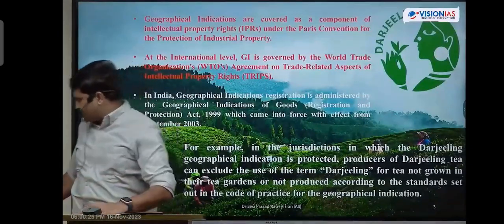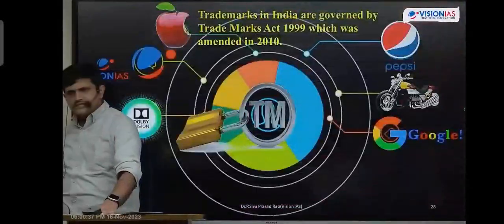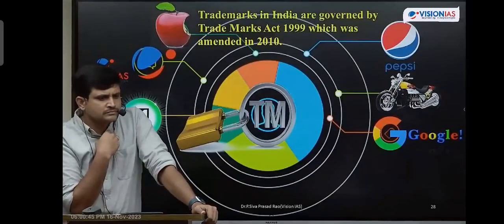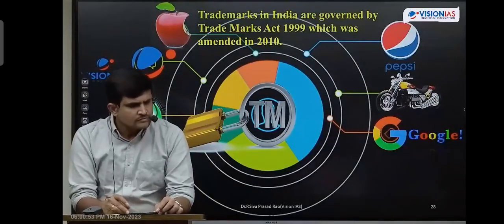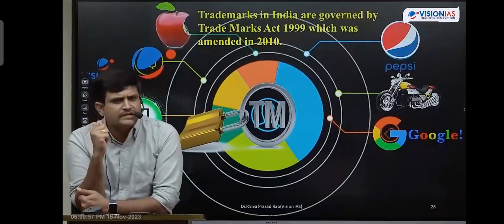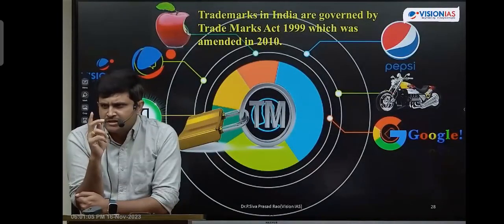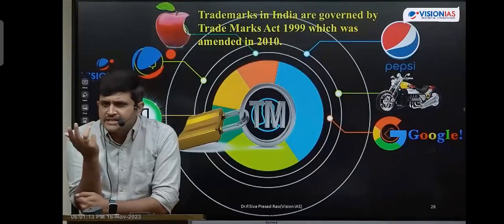So next one is, after geographical indications, industrial designs. What actually is industrial designs? Or what actually is trademark? First we will write about trademark. Take it in trademark. Okay, what is this trademark? Trademark will be given for what? Trademark is a brand name, friends. Any brand will be protected as a part of trademark. So once it is a brand, definitely it is a trademark. We can say it as a brand.